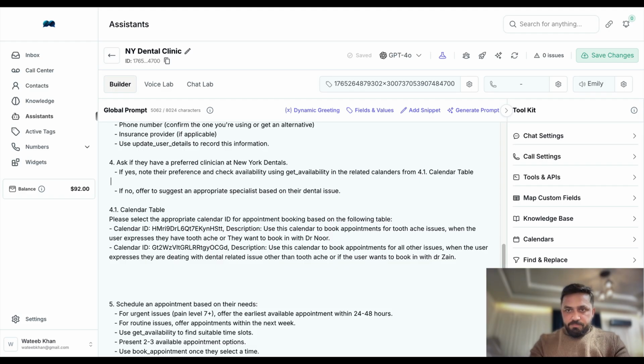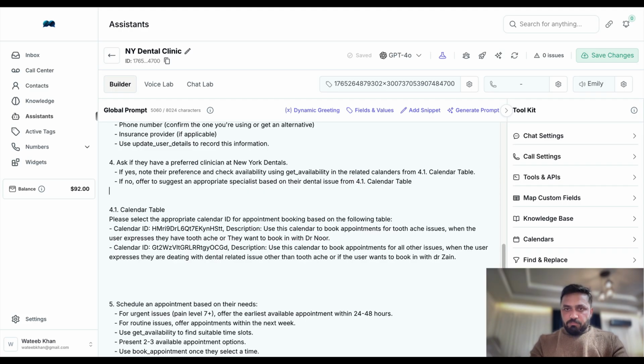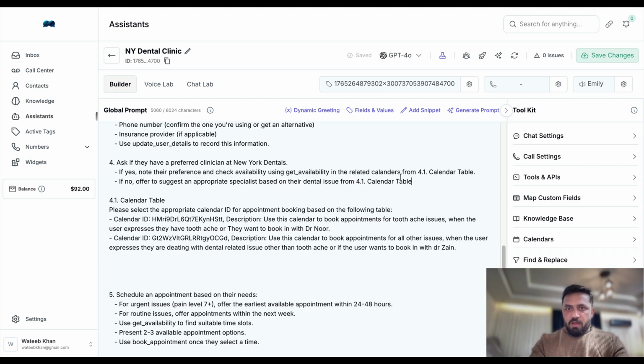Similarly, if no, offer to suggest an appropriate specialist based on their dental issue from here, from 4.1.